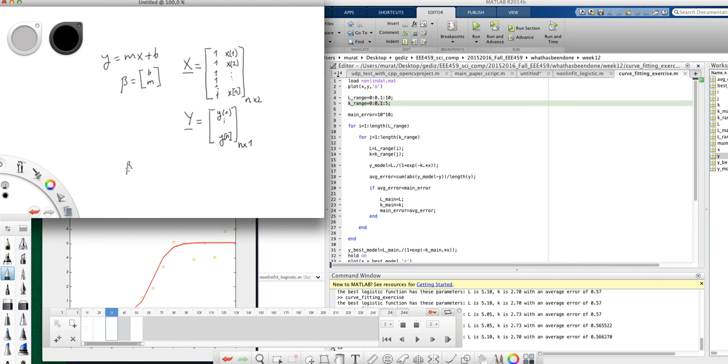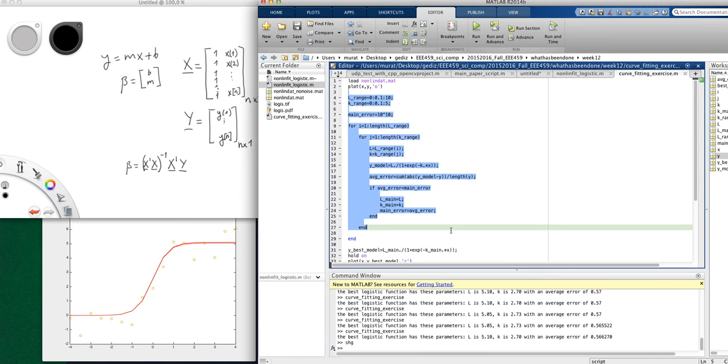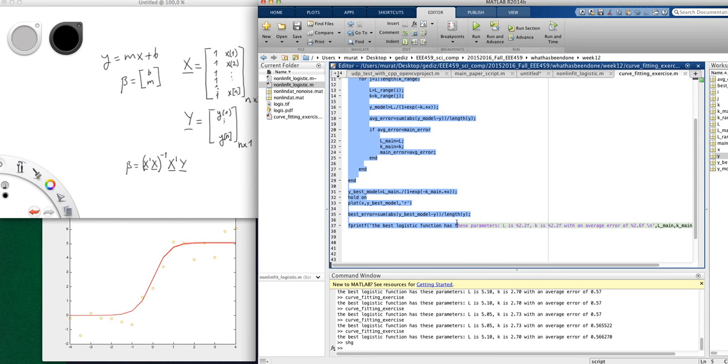And this unknown beta matrix is given by x transpose times x, and we get the inverse of this, and we're going to multiply this by, again, x transpose, and we multiply it with y transpose. So this will directly give us the best line parameters. So let's do this with MATLAB. I can basically clean this part. Let's keep the fprintf part here.